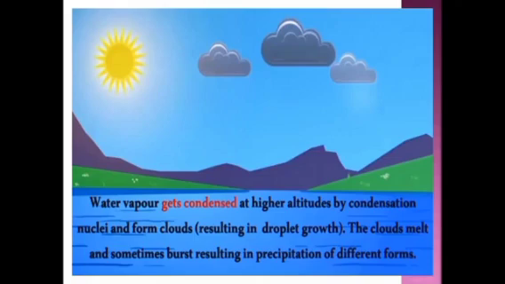The clouds melt and sometimes burst resulting in precipitation of different forms. Here, different forms in the sense it may come as rain or it may come as snow, mist or fog. So, these are all the different forms of precipitation.